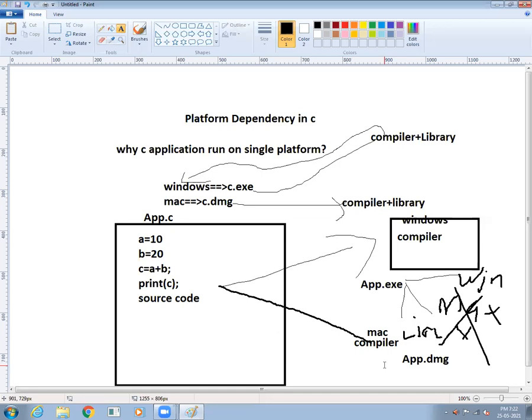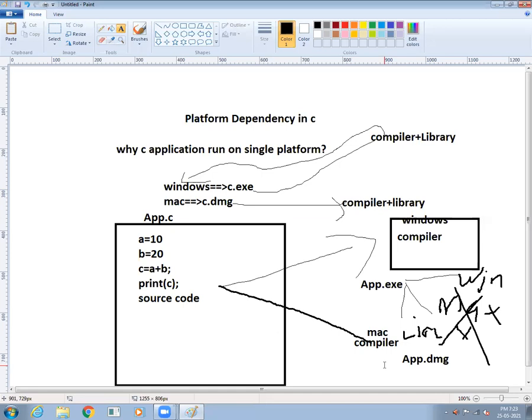Platform dependent means when we write a program and save it, it becomes source code. This source code is read by a compiler, and the compiler converts it into machine understanding language. Which machine is it? Our system. It directly converts into that machine's understanding language. If it is the Windows operating system, it converts into Windows language. So it works only on the Windows operating system. It couldn't work on the Mac operating system.